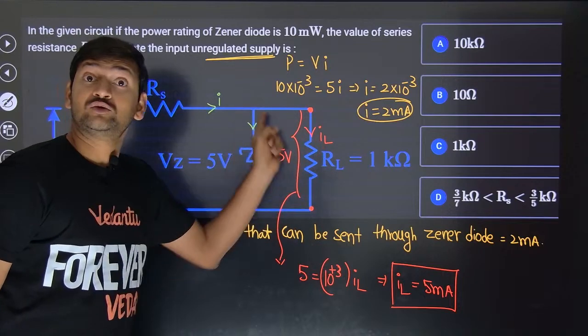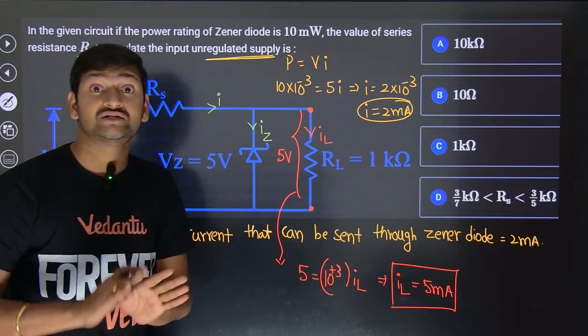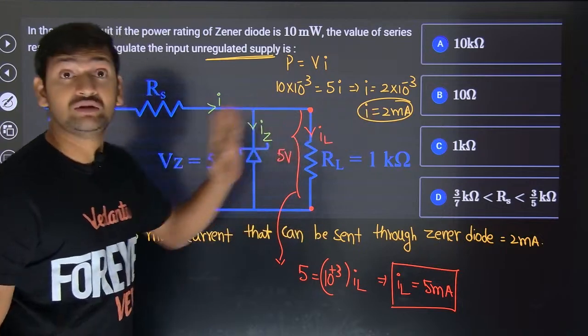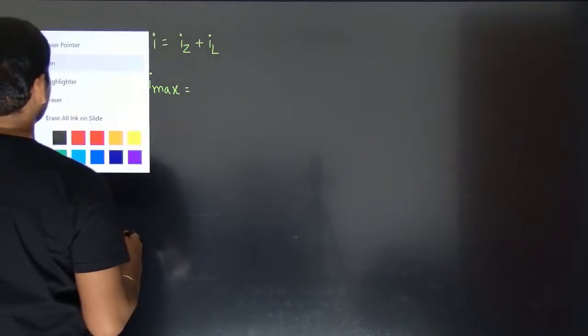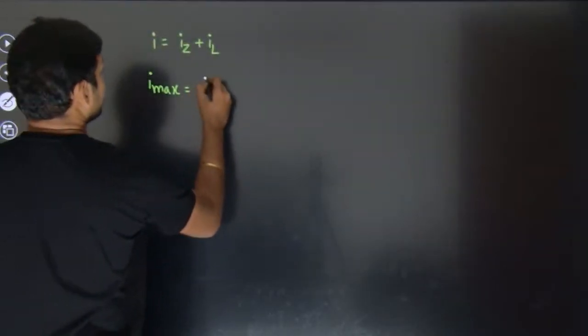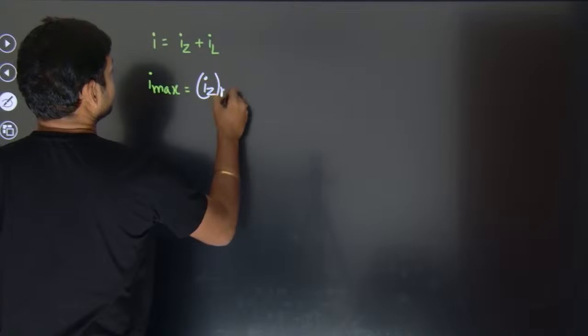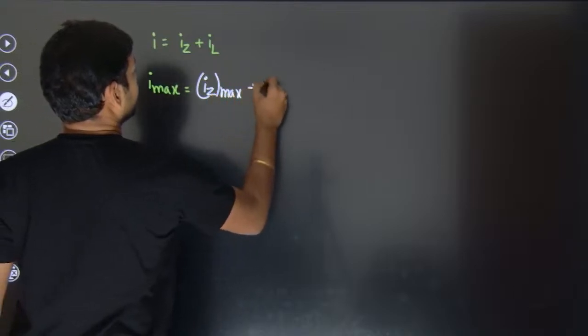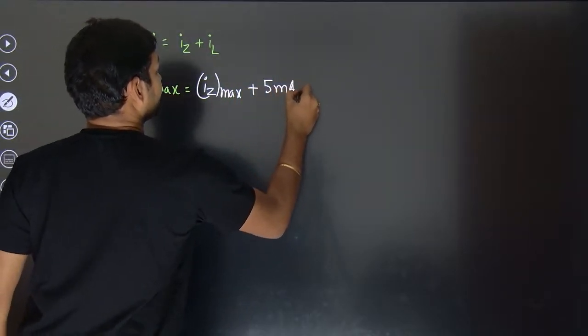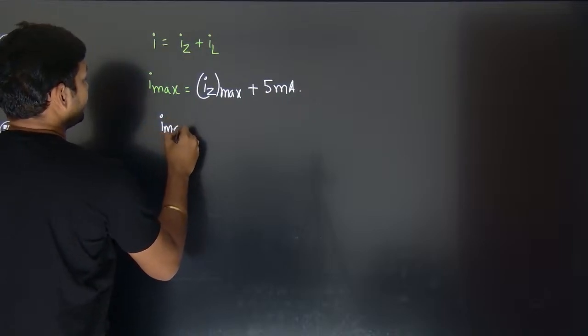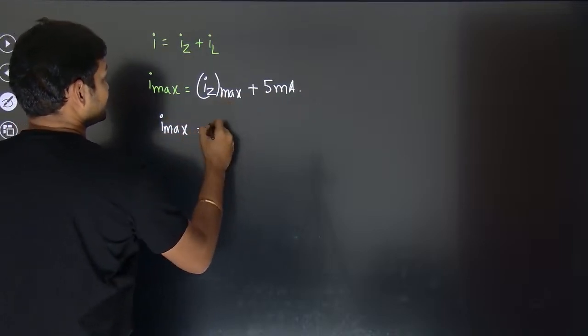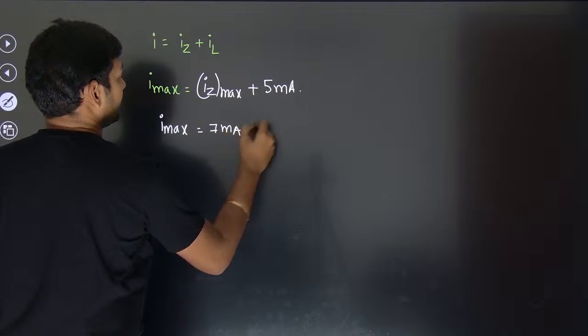But the current through the Zener diode can change from 0 to a maximum of 2 milliamp. So for the maximum current supply, there should be maximum current flowing through the Zener, and this is always 5 milliamp. So the maximum current that can flow is 7 milliamp.